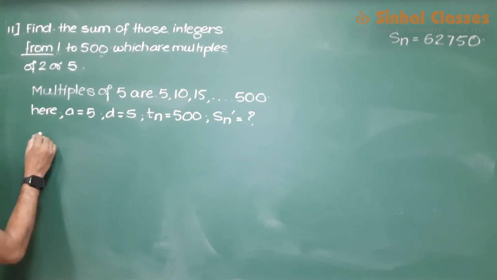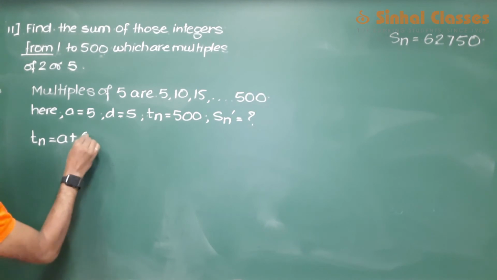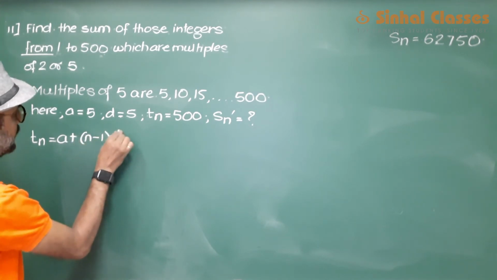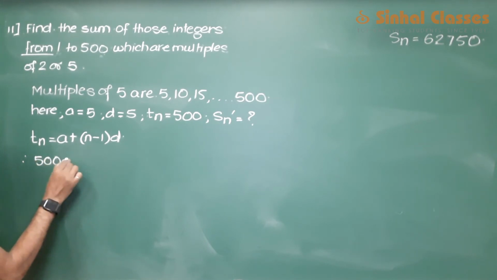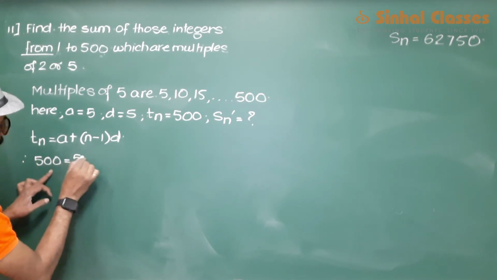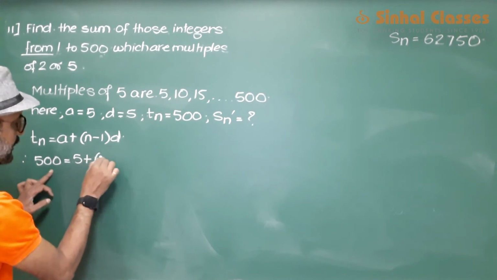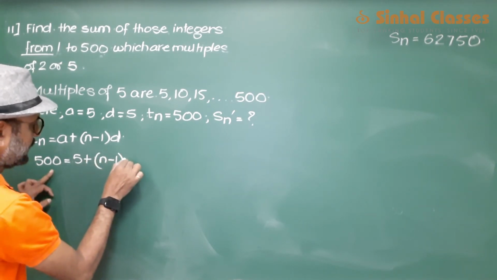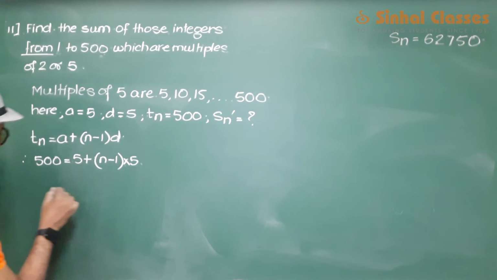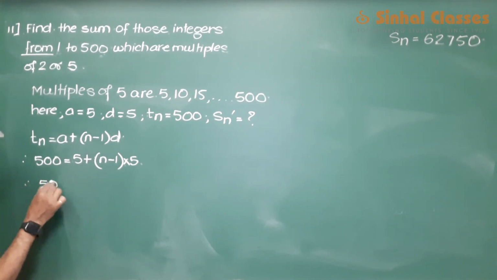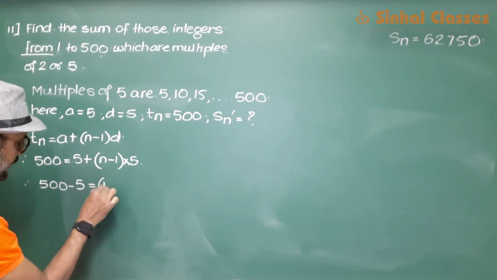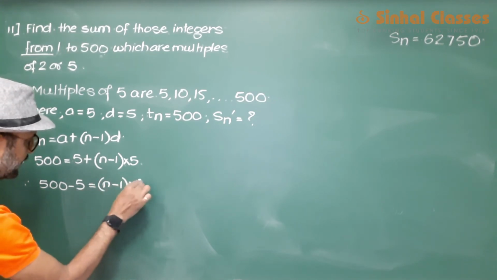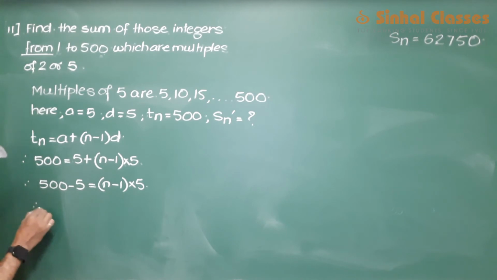So we'll have Tn is equal to A plus n minus 1 into D. 500 is equal to 5 plus n minus 1 into D. 500 minus 5 is equal to n minus 1 into 5.